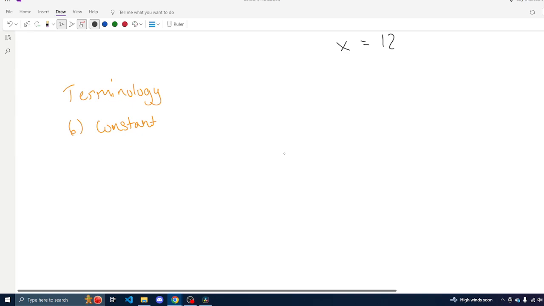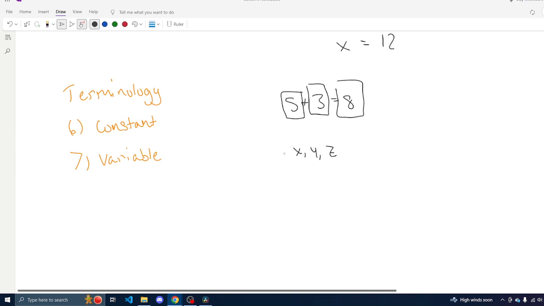So for example, we would have 5 plus 3 equals 8. All of these are constants. There's no variable term at all. Our next term would be a variable. And we kind of defined this already. A variable is an unknown which is represented with a letter such as X, Y, or Z. And these are blank boxes which we are trying to figure out what's in them. I guess they're not blank, but they're mystery boxes, and we're trying to figure out what's in them.